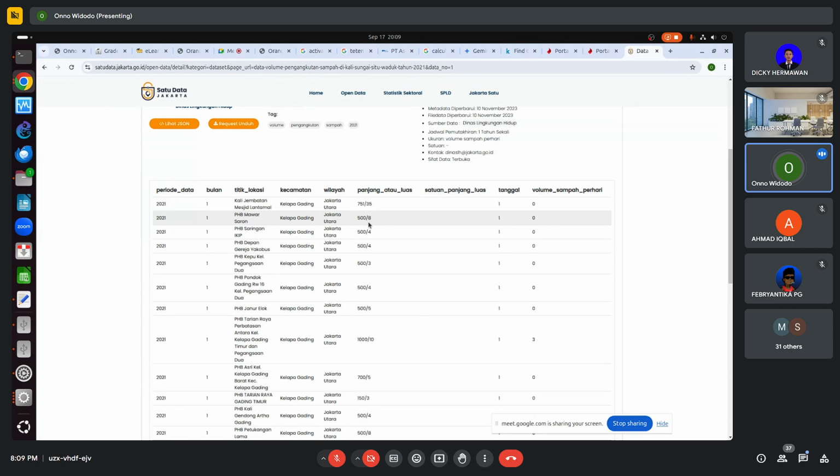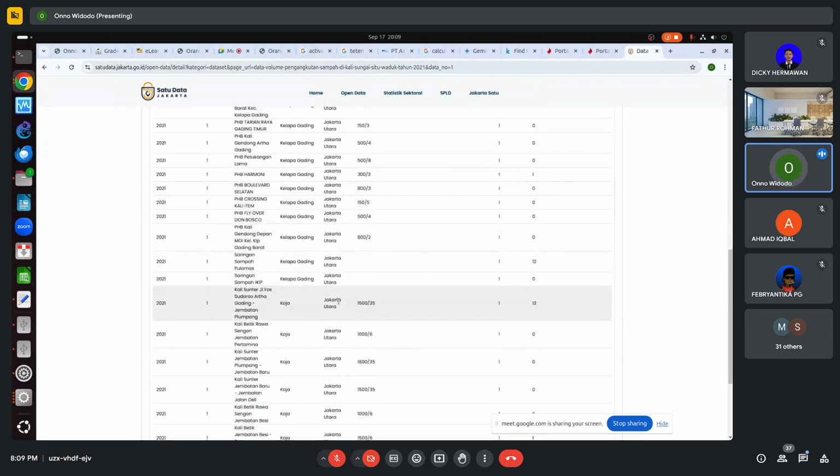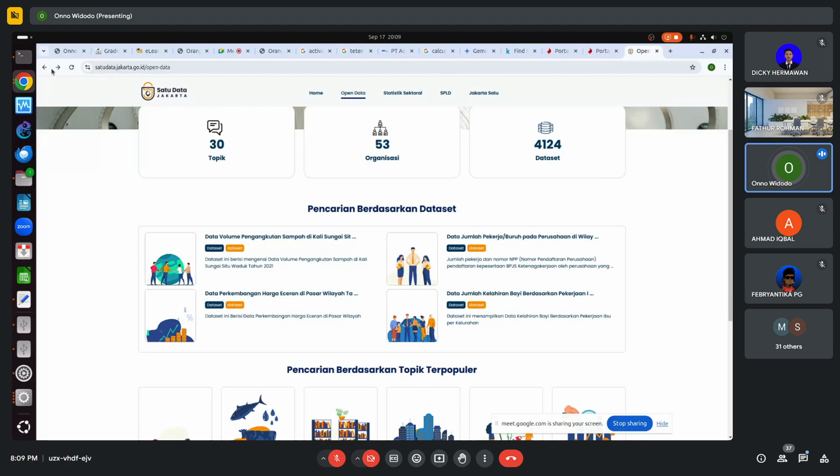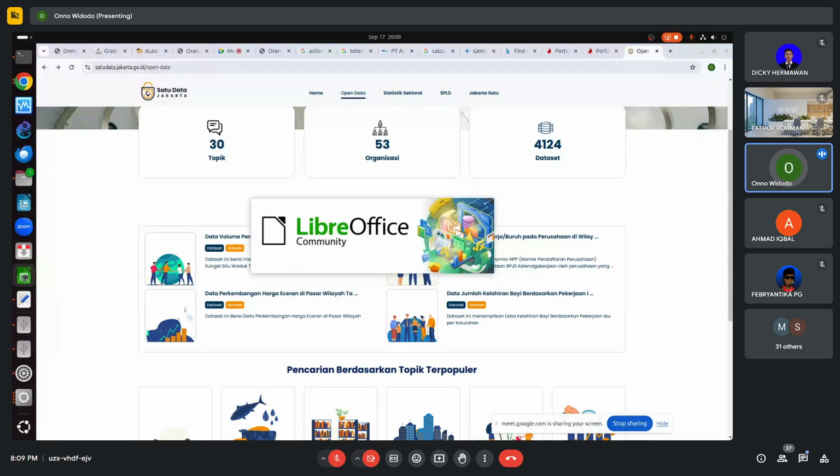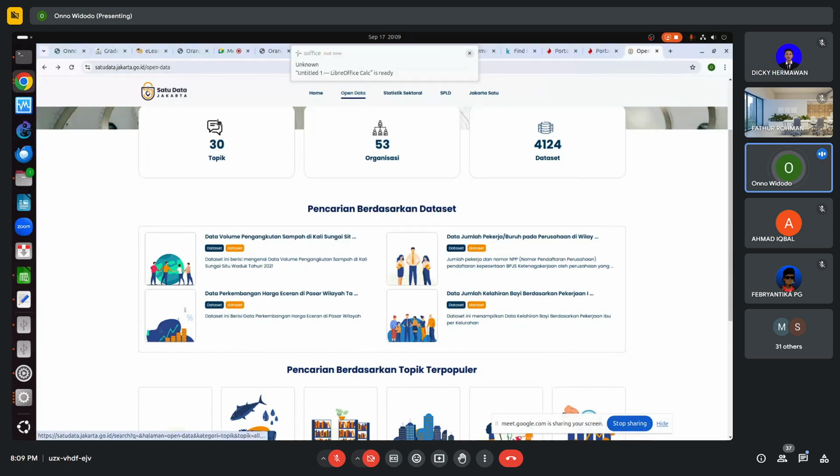In the data provided by most of the cities, most of the government bodies, it is normally like that. The summary. When I said miskin, also the same basically. How many miskin persons in this particular city? That's it. When you see the miskin in my data, it's different.